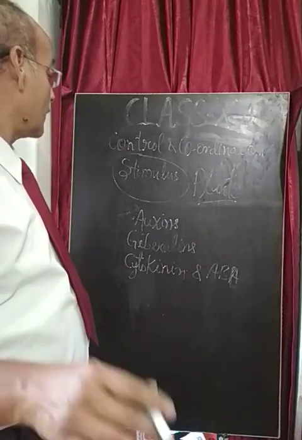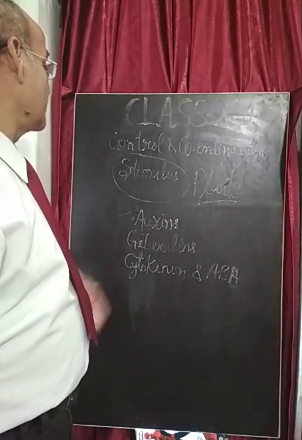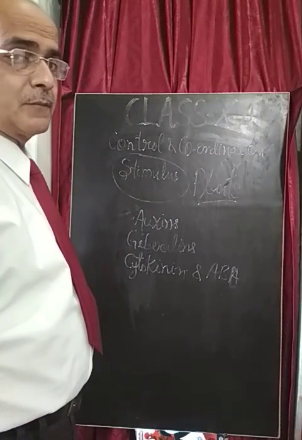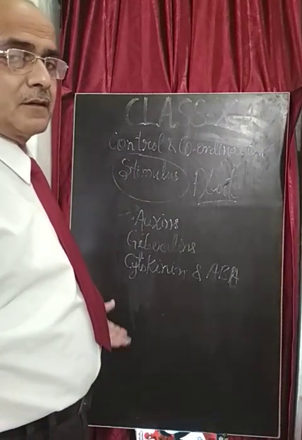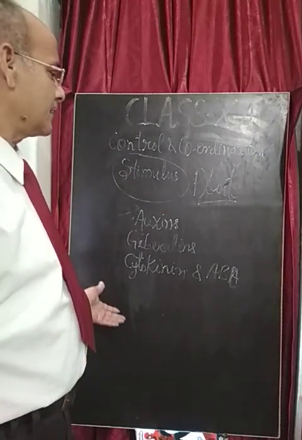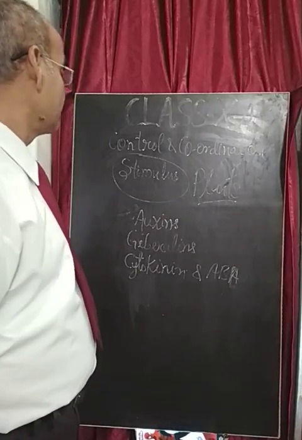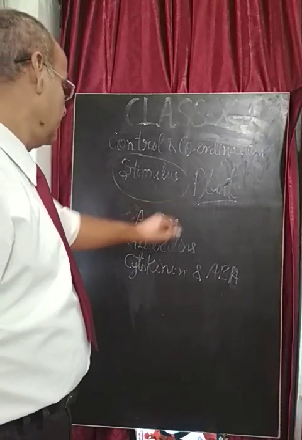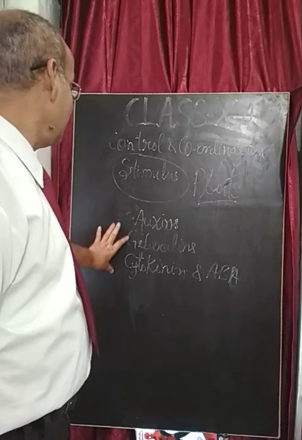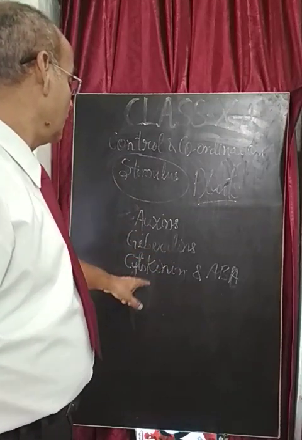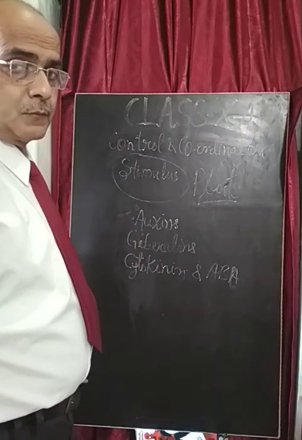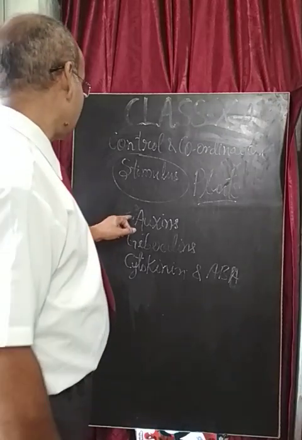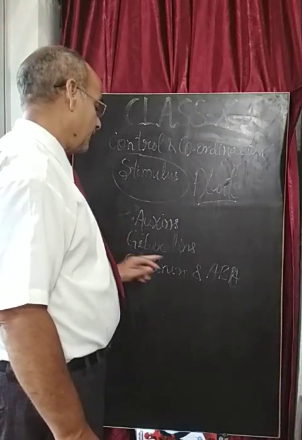for the response towards the external stimulus, that may be light, water, soil, or other climatic factors. My dear students, these are auxin, gibberellin, cytokinin and ABA.